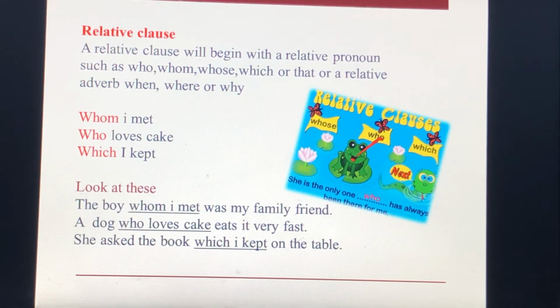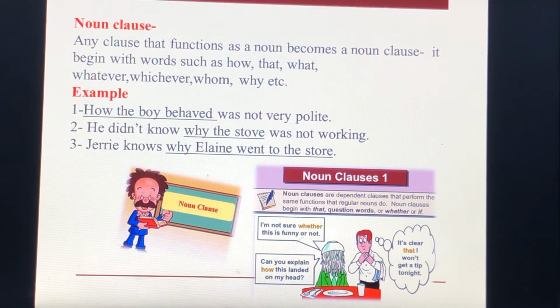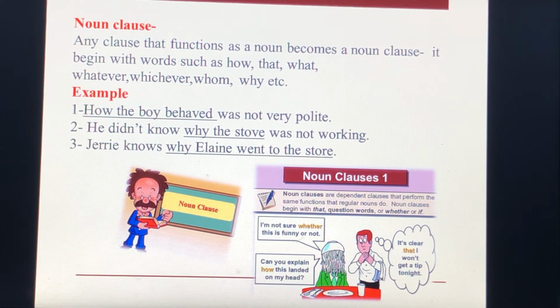Noun clause. Any clause that functions as a noun becomes a noun clause. It begins with words such as how, that, what, whatever, whichever, whom, why, etc. Example: how the boy behaved was not very polite. Here the noun clause acts as a subject of a verb. So the subject is how the boy behaved.